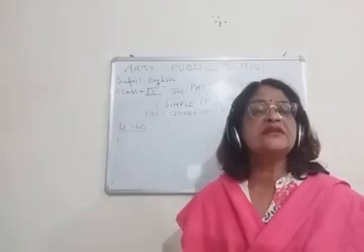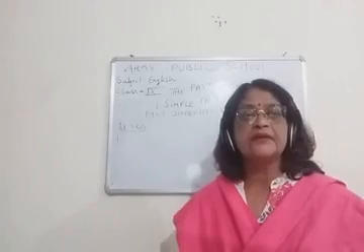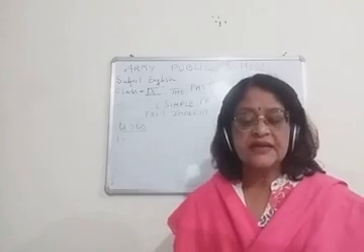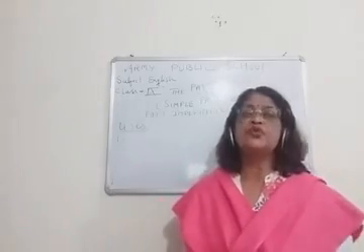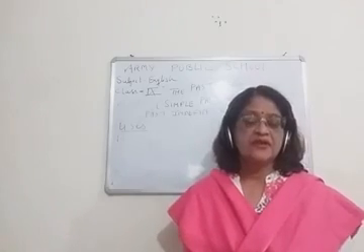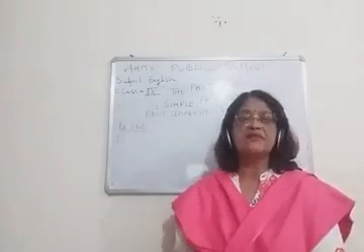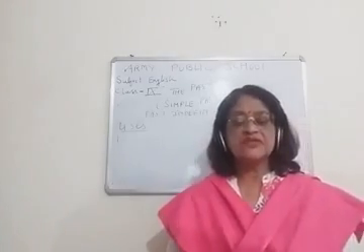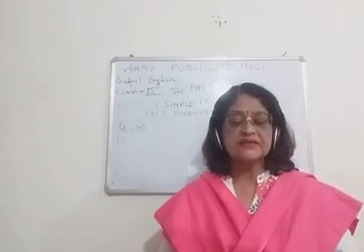Now children, the second use of past tense is that it expresses some past habit. Like, my father never told a lie. Some habit of the past action. We usually visited our native place during our summer holidays.